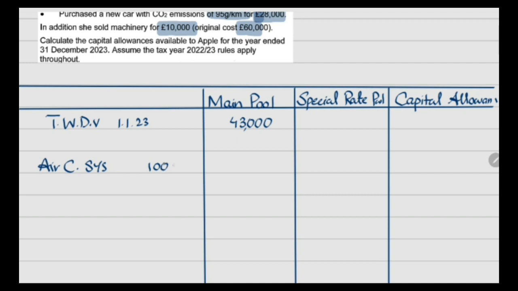that has a cost of 10,08,000, annual investment allowance of 10 lakh is allocated, and the remaining 8,000 will be recorded in the special rate pool because this item qualifies to be an expenditure of special rate. 10 lakh will be recorded here as capital allowance.